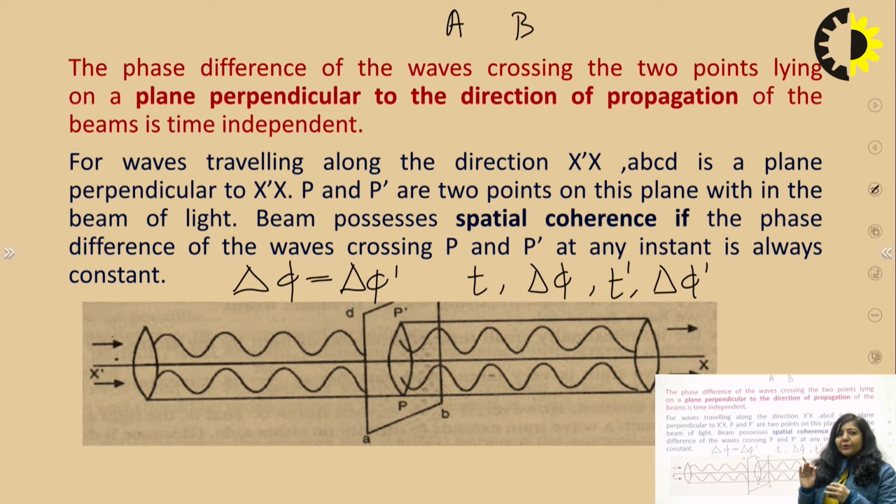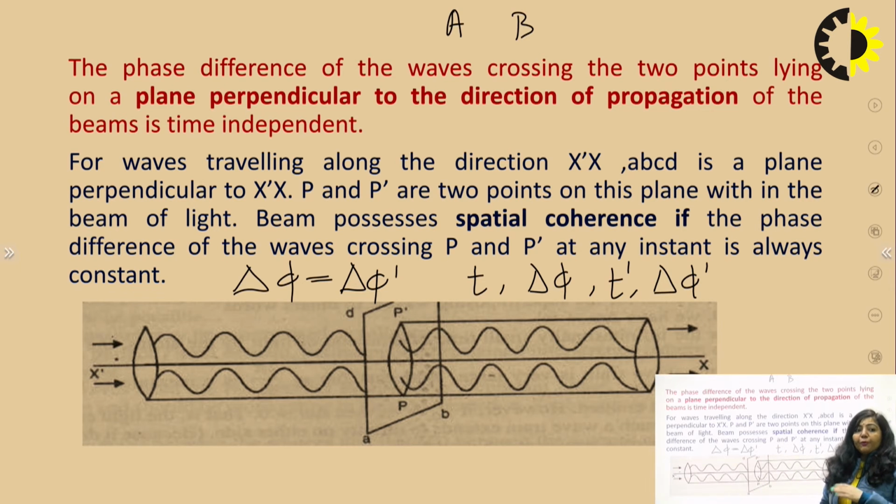You can see the difference between temporal and spatial coherence. In temporal coherence, P and P dash were 2 points in a plane parallel to the direction of propagation. But in this particular case, P and P dash are in a plane perpendicular to the direction of propagation. That is the meaning of spatial coherence. So in spatial coherence, we are defining the phase relationship between 2 points in a plane perpendicular to the direction of propagation.